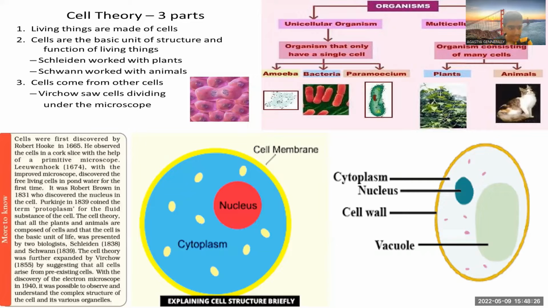Now, even the cell theory. We know who played a major role in it: of course, the two biologists, a botanist and a zoologist, Schleiden and Schwann. They stated that cells are the basic structural and functional unit of living beings. And Rudolf Virchow in 1855 suggested that cells arise from pre-existing cells.